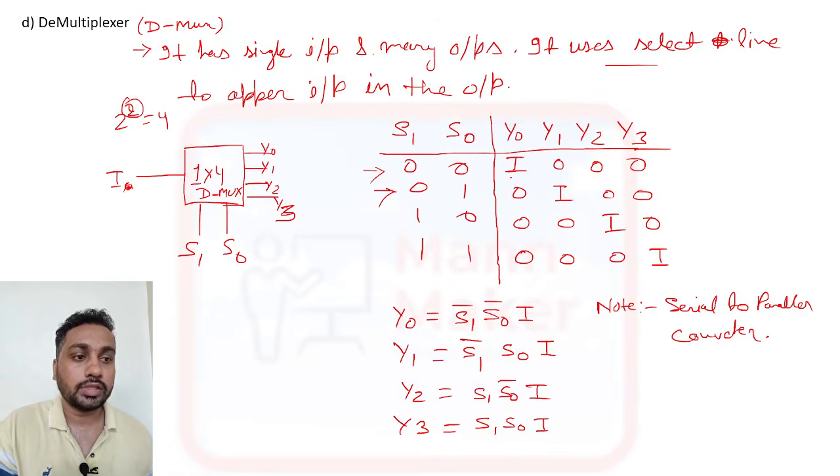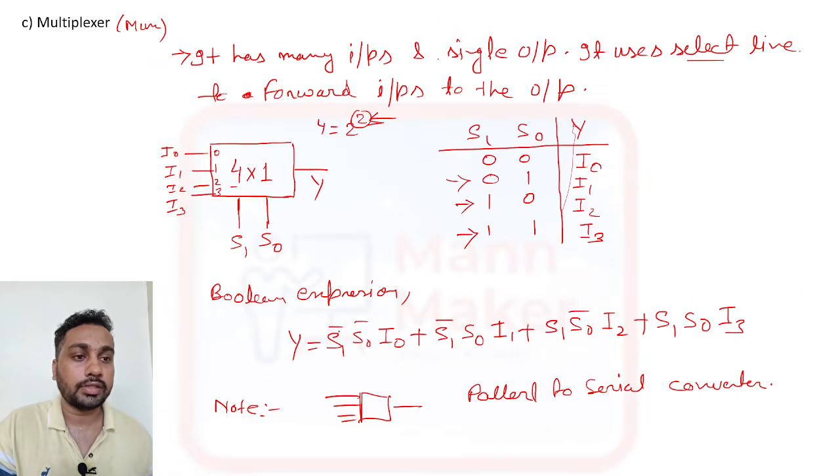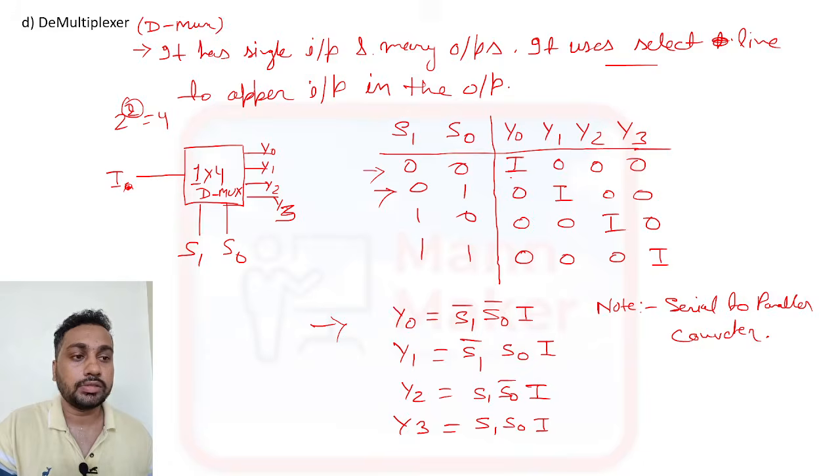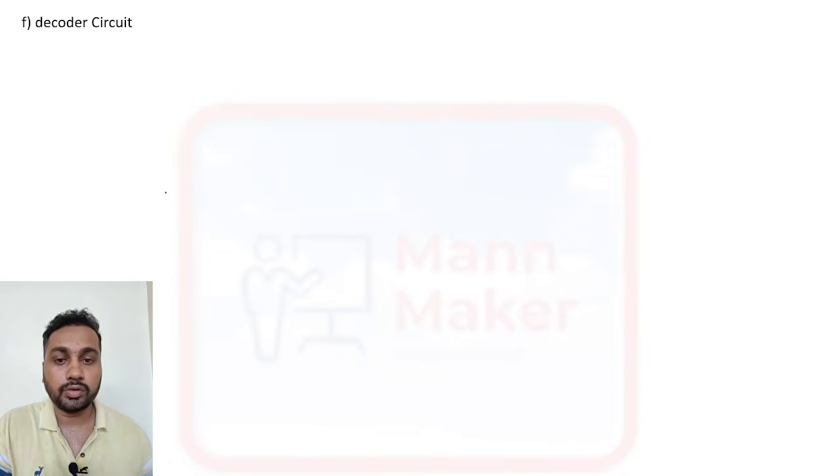Same we have discussed here also. You can design here using an AND gate, and also in a multiplexer we can design with an AND gate, because it is a dot operation. Dot operation means AND gate and plus means OR operation. So this is the encoder. Now the decoder circuit.